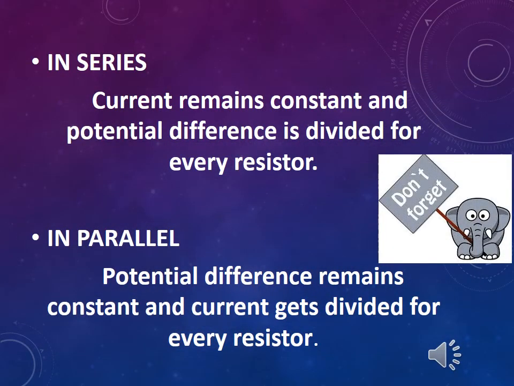So dear students, please remember that in case of series, that is when resistors are connected in series, current remains constant and potential difference is divided for every resistor. And when the resistors are connected in parallel, potential difference remains constant and the current gets divided for every resistor.